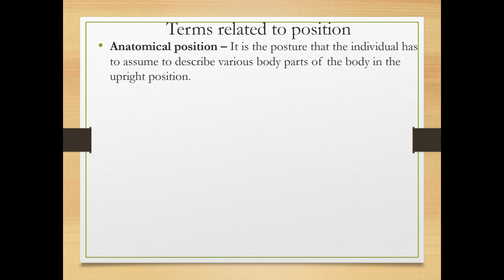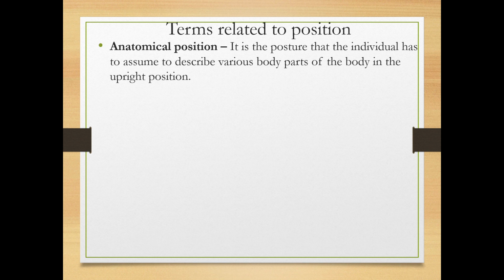Anatomical position. To study the anatomy of any structure, we need a position. It is a posture that the individual assumes to describe various parts of the body in the upright position. It's just an assumption.